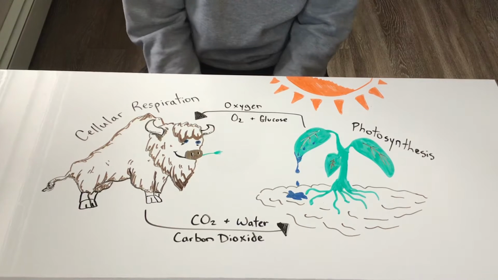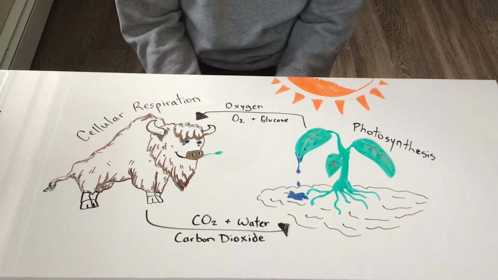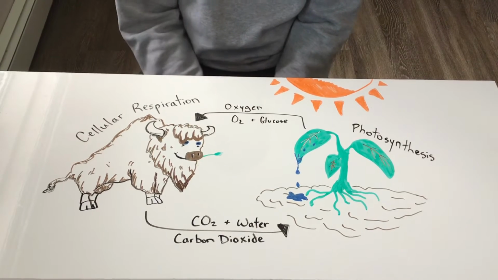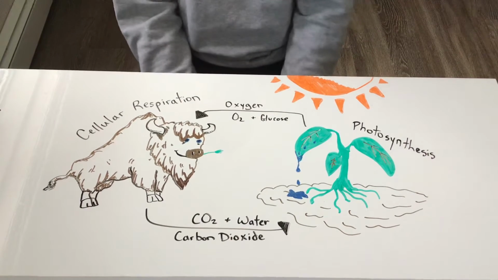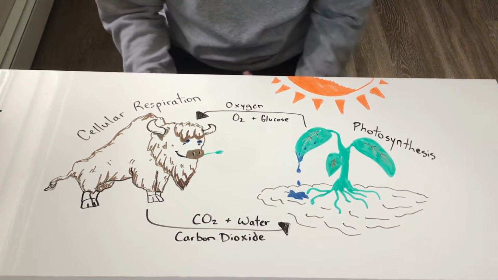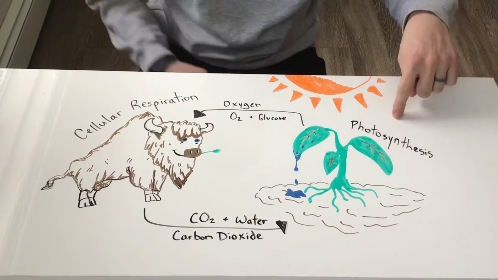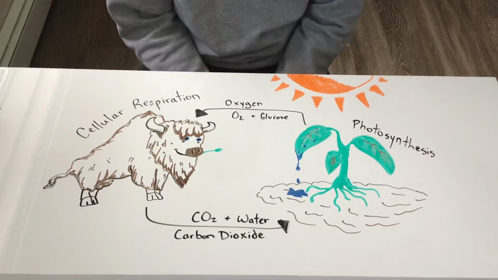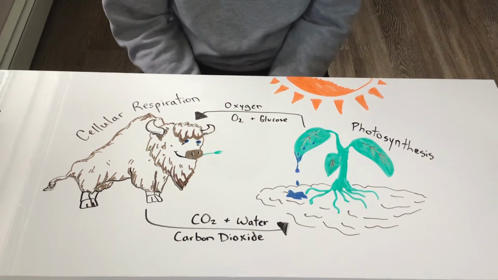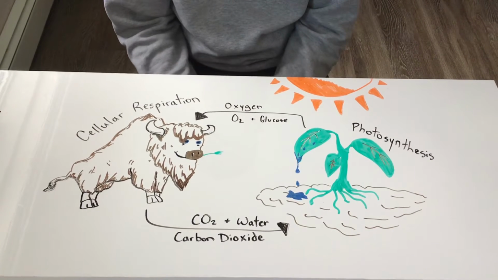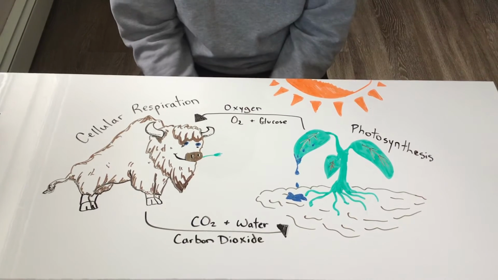The energy that most of these cells use to function and to stay alive is called ATP, or adenosine triphosphate. We don't necessarily need to know that, we just need to know that they need energy. So how do we get that energy? Photosynthesis and cellular respiration are our processes for getting that energy. Photosynthesis is in plants, cellular respiration is in animals and other living organisms that aren't plants. Photosynthesis can also occur in algae and photosynthetic bacteria, and cellular respiration, like we said, in most other living organisms.